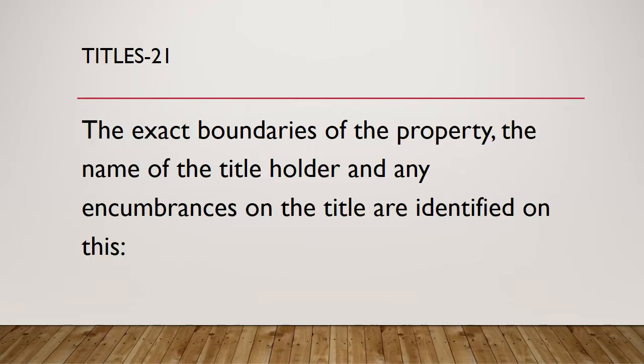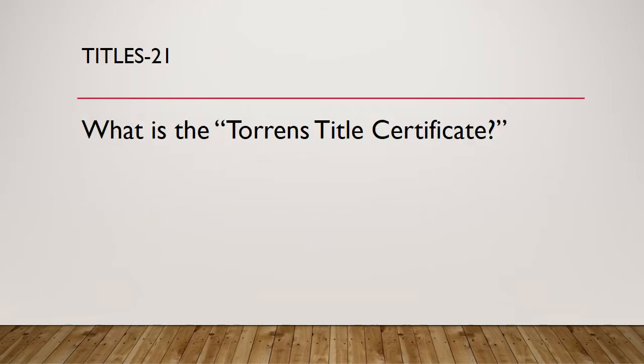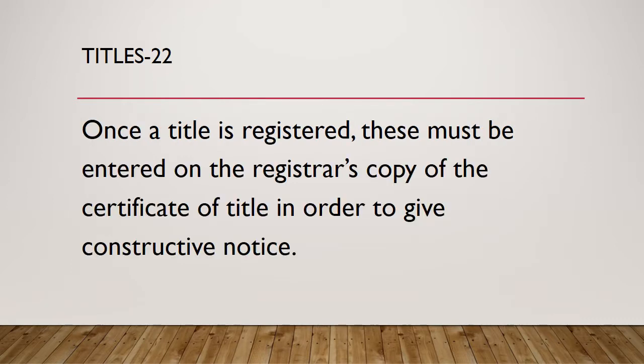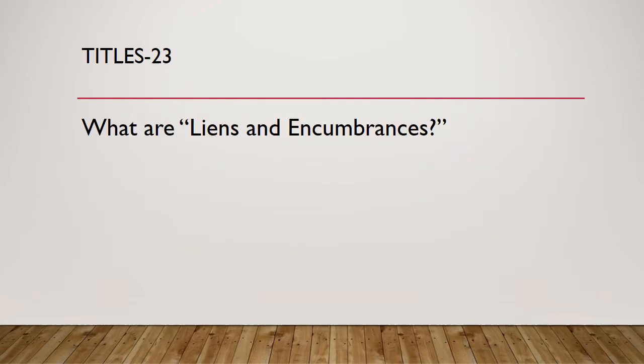Question 21. The exact boundaries of the property, the name of the title holder, and any encumbrances on the title are identified on this. What is the Torrens title certificate? Question 22. Once a title is registered, these must be entered on the registrar's copy of the certificate of the title in order to give constructive notice. What are liens and encumbrances?